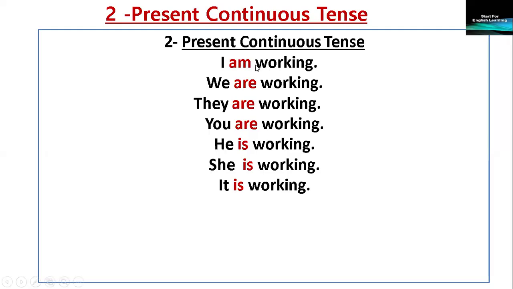Please notice that with pronoun I, we add am and we add the verb in its base form, and then we put ing in the end. With pronouns we, they, you, we add are, and then the verb in its base form without any changes, and then we add the ing. With he, she, it, we add is plus the verb in its base form plus ing.